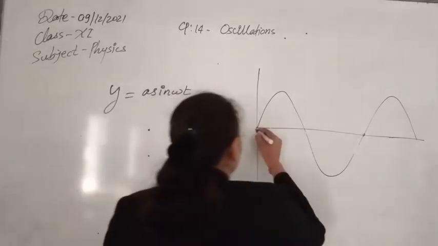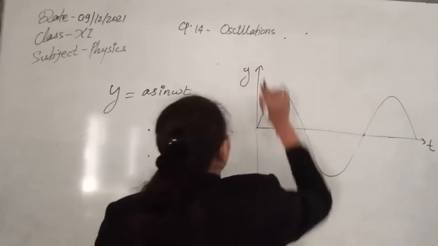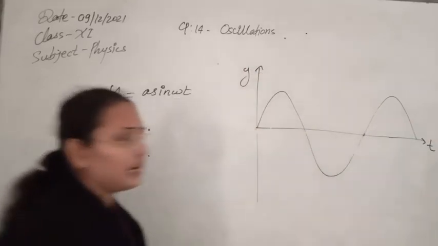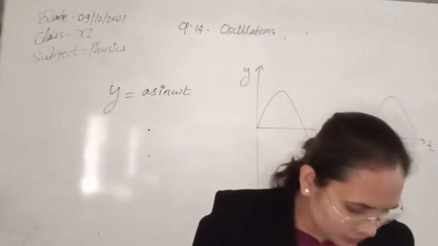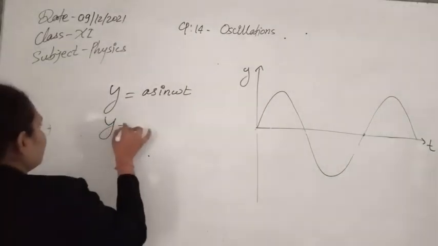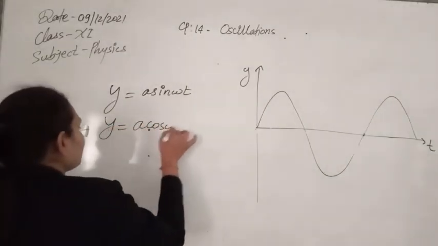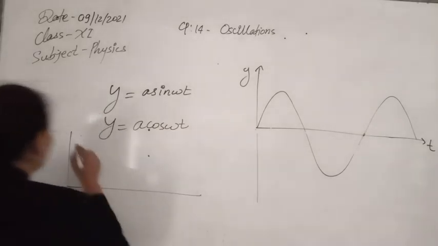Now this graph is between time and displacement. With the help of this graph, we will later define a lot of concepts. First, this one is clear. Now you can also use cos here. So you can write a cos ωt, but for cos the graph will start from here.